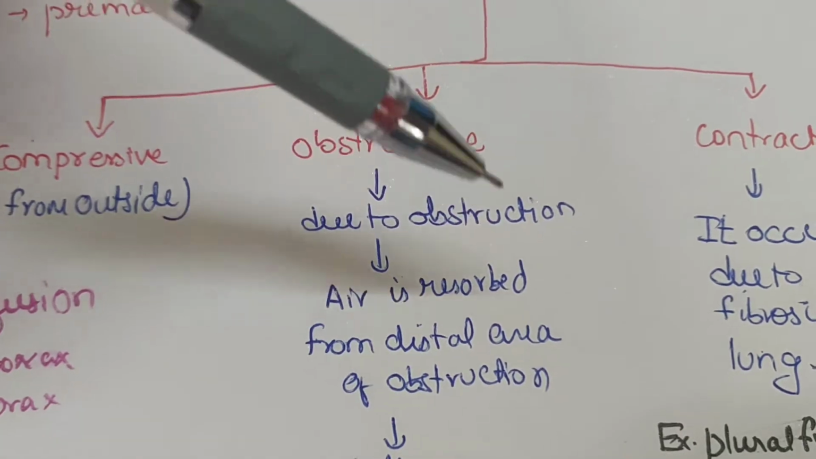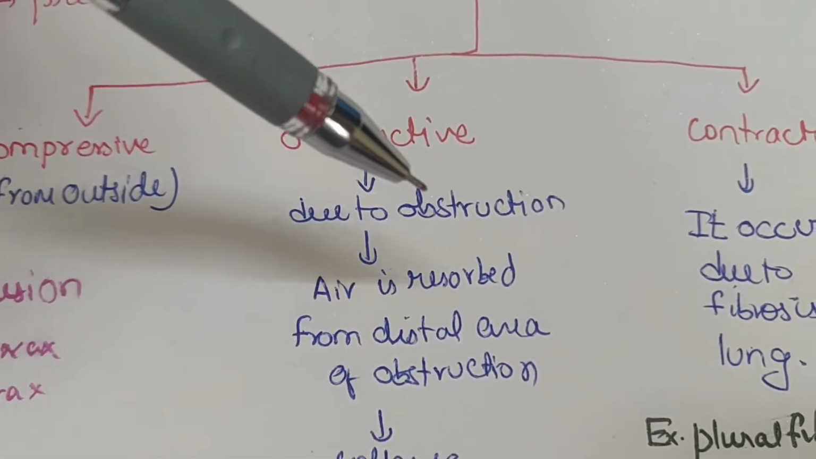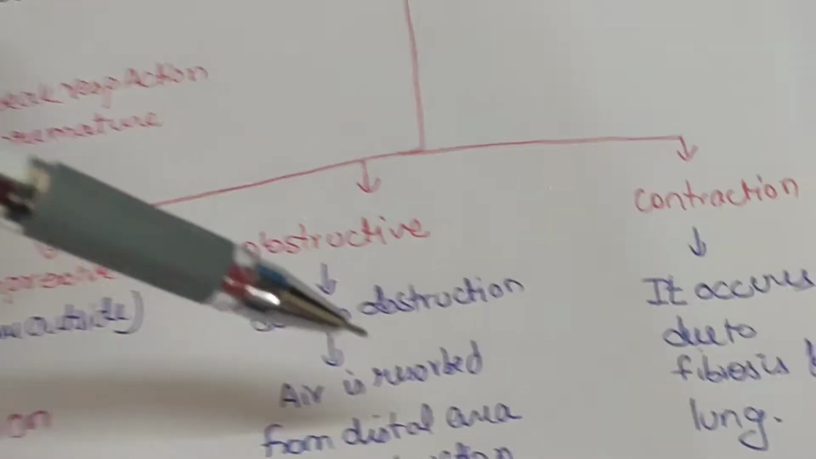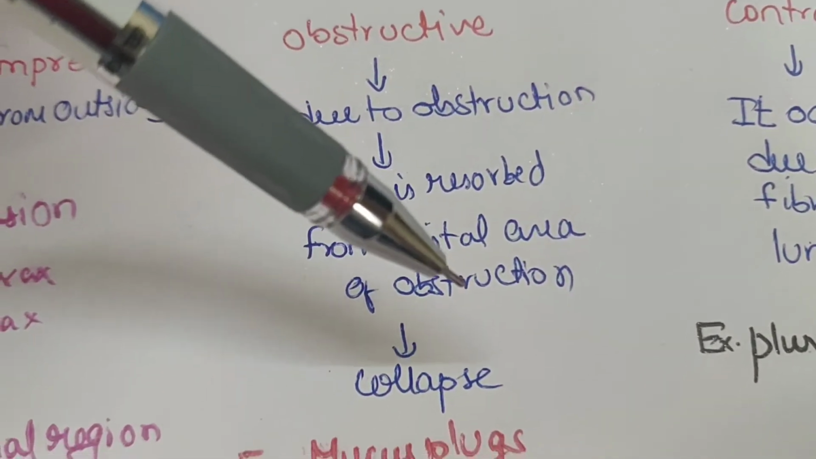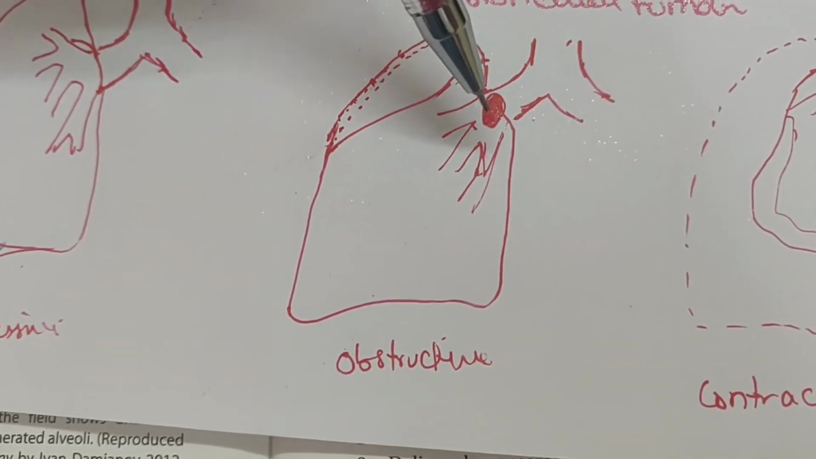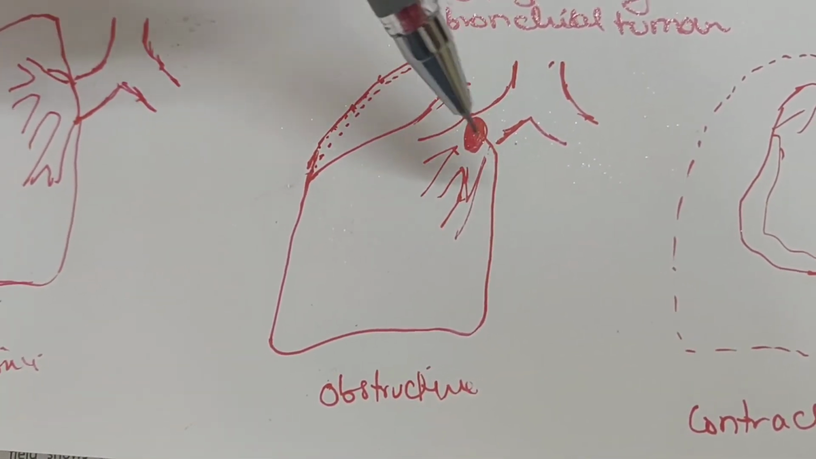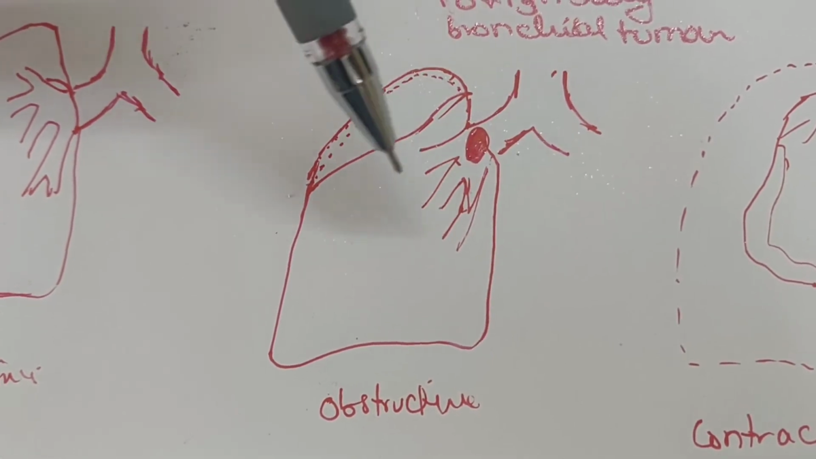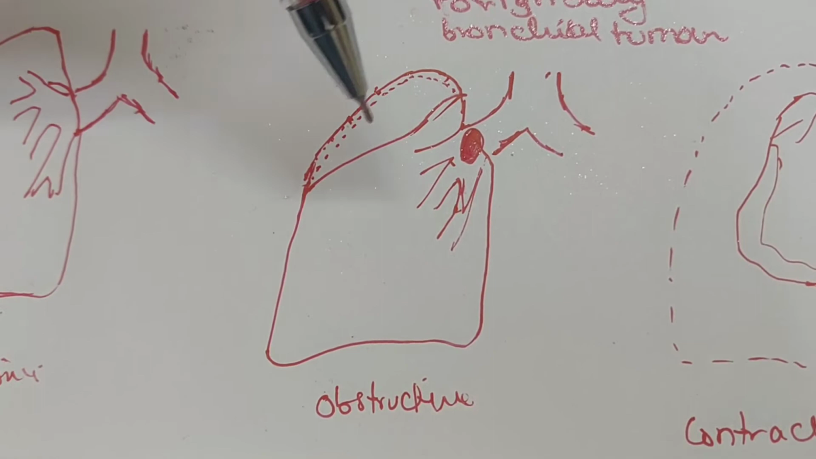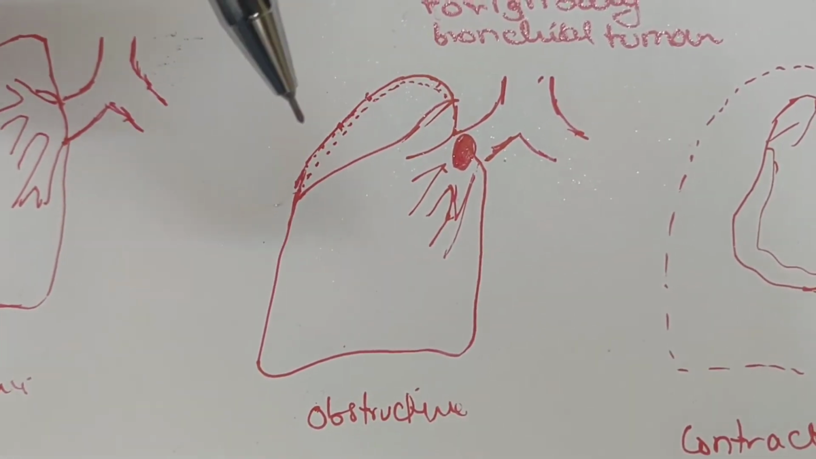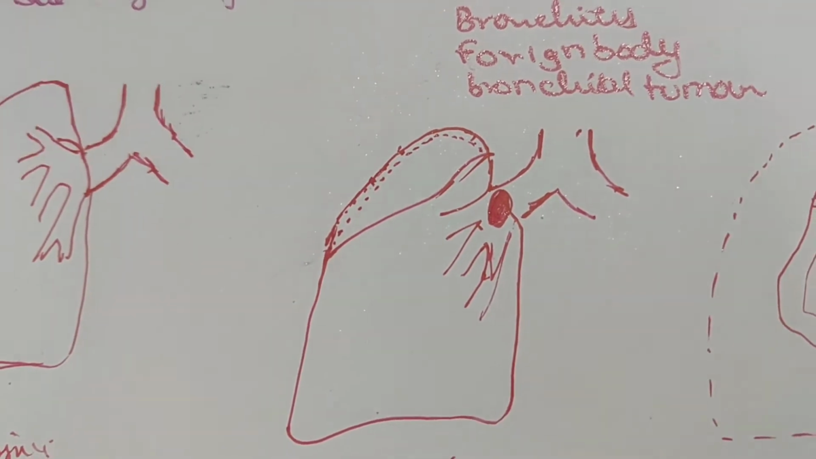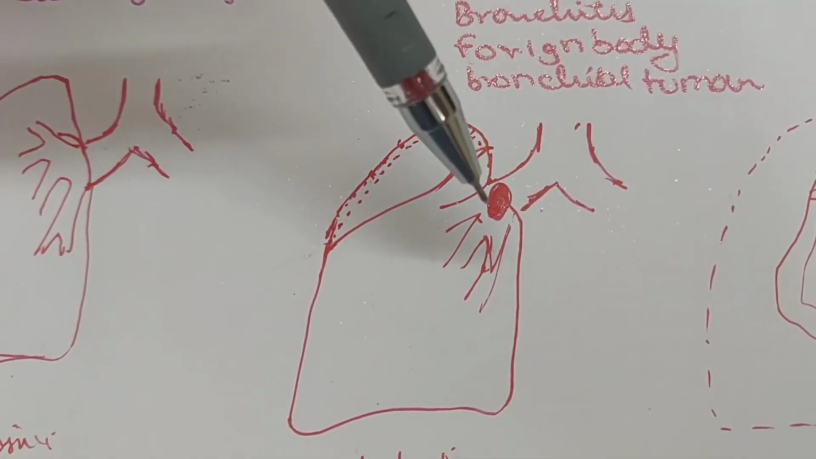Okay, so next we have obstructive type. Obstructive type is due to any obstruction in the bronchioles, where air is resorbed from the distal area of the obstruction, which causes the collapse. Which means when you see here, when there is an obstruction in any part of the bronchial tree, the air which is present here is generally used up. Then it causes the resorption of the air, so it generally pulls the parenchyma towards the obstructed part.